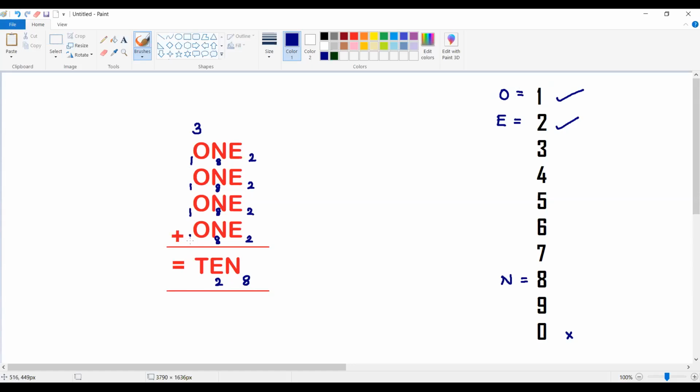And one more restriction. Sir, why can't we take O value as 0? We cannot take O value as 0 because that cannot be treated as a 3-digit number. The leading digit should not be 0. That is the instruction. So 3 plus 1 plus 1 plus 1, what is the sum of these numbers? It gives a result of 7.